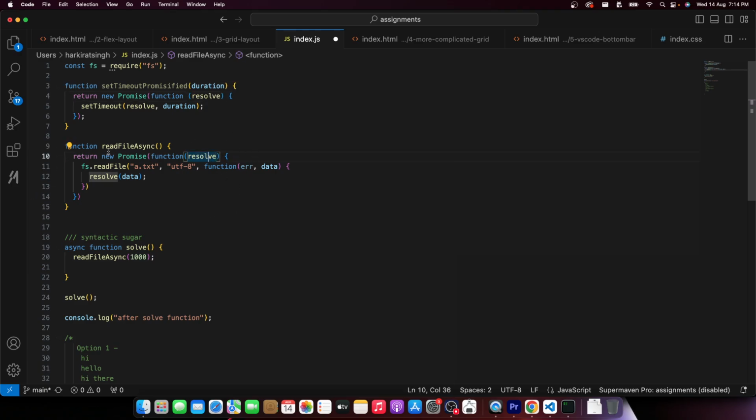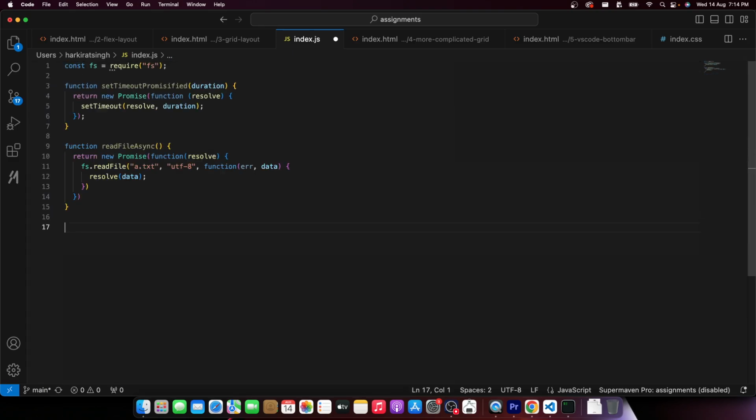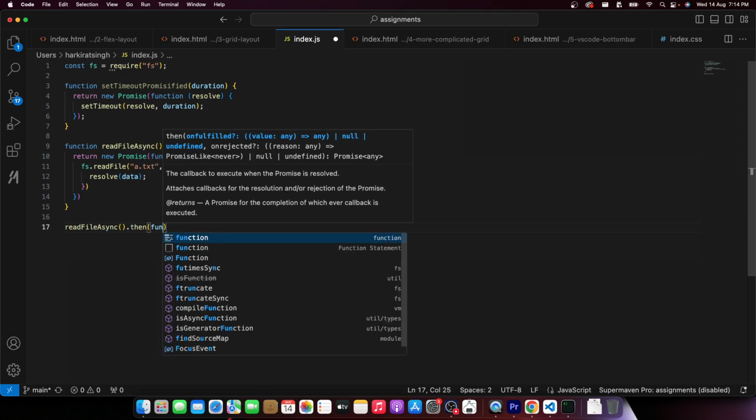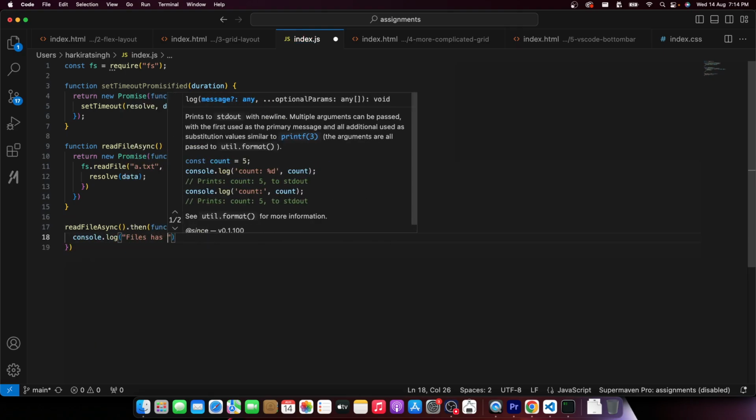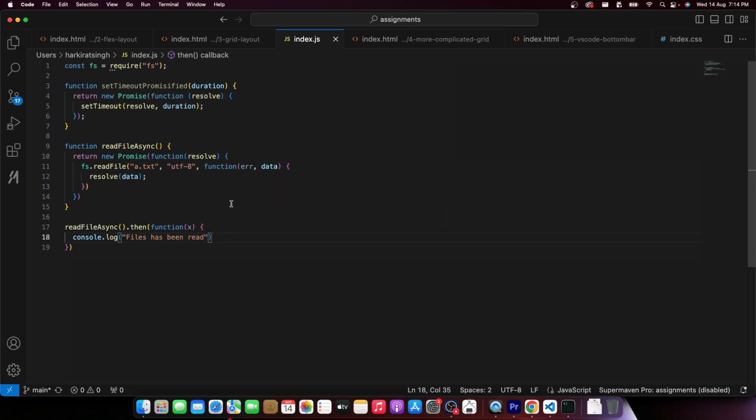For example, in fs.readFile, or our read file async function, if you understand this syntax, we are totally ignoring the callback here. I repeat, if I do a read file async dot then console.log, file has been read, and if I run this code, what do you think happens? A.txt does not exist. Let me change this to some random file name that doesn't exist on my file system. What will happen?